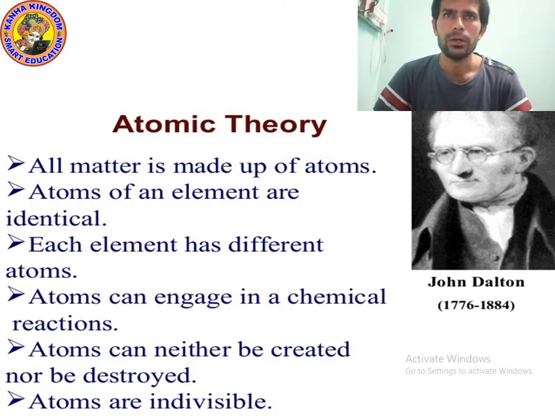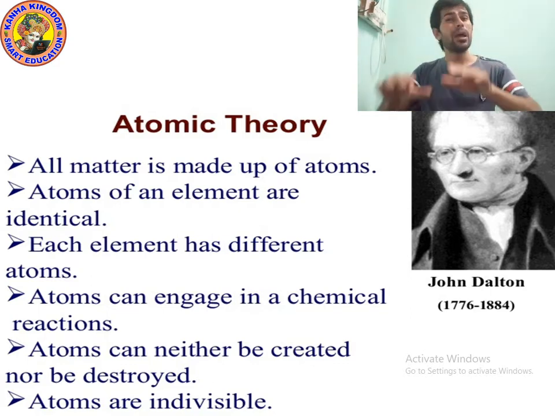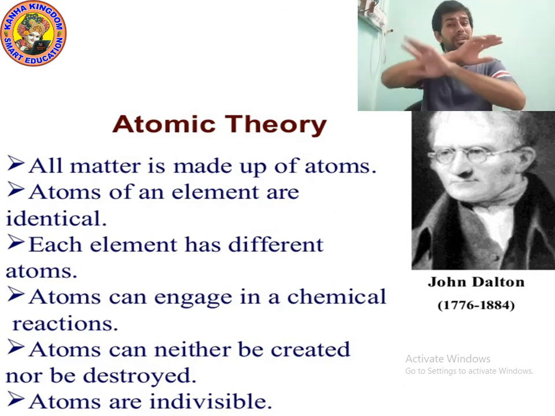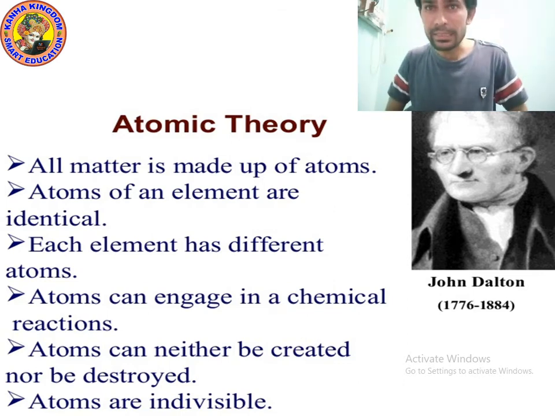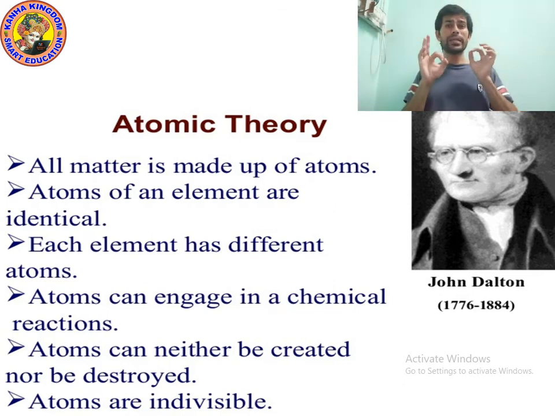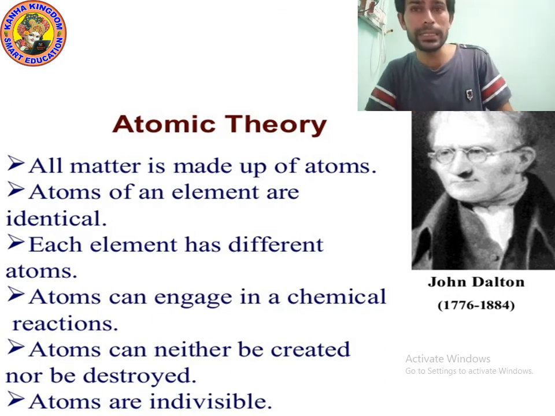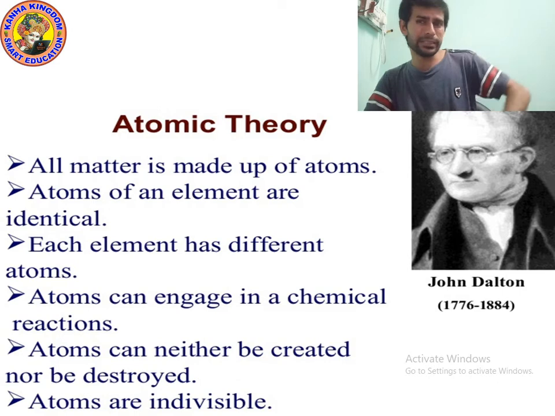Point number 1. All matter is made up of atoms. I already told you that matter is made up of atoms, so it is an old thing. Next point. Atoms of an element are identical. Means they all will be the same. They will have the same property and the same characteristic.